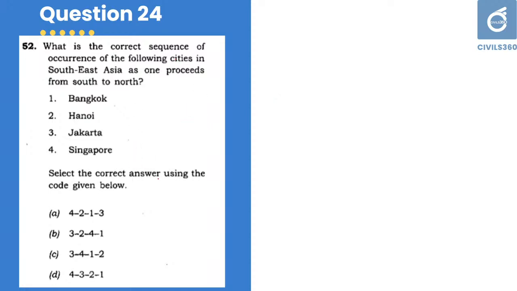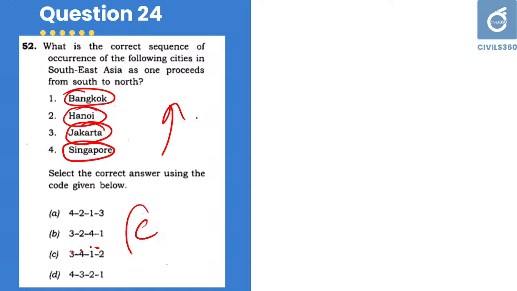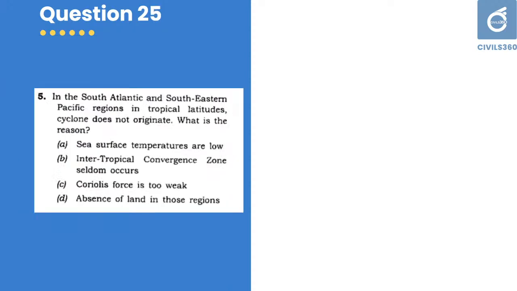Your answer should be C, 3, 4, 1 and 2. First is Jakarta, then Singapore, then Bangkok, then Hanoi. That is south to north. Your answer should be C. Jakarta, Singapore, Bangkok, Hanoi. Okay, that is a factual question. That's why we need not worry about that. Go through the current affairs related places.